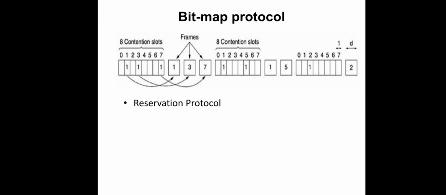That is, the lowest numbered station in the reservation list will send its data frame first. So here station 1 will send the data, then station 3, and finally station 7. Everyone agrees on who goes next, right? So there won't be any collisions. And once all the stations in this reservation list are finished, the next contention period begins again, and those who want to transmit now will reserve the channel by broadcasting a 1 in the corresponding slot.